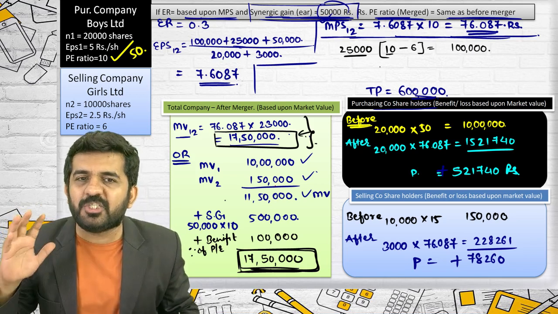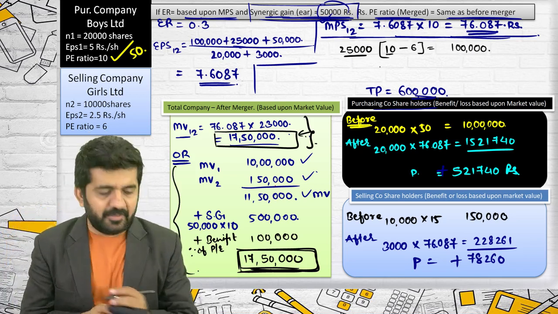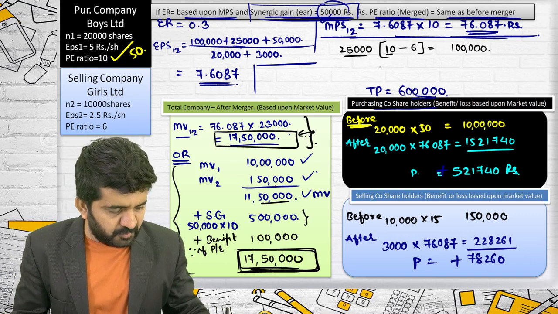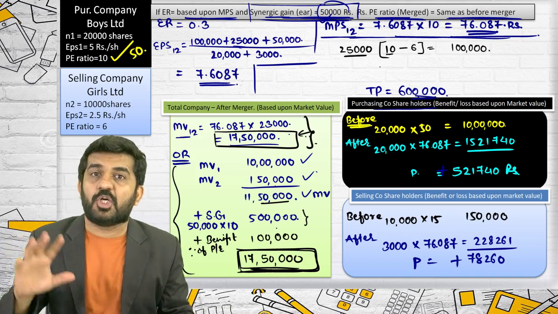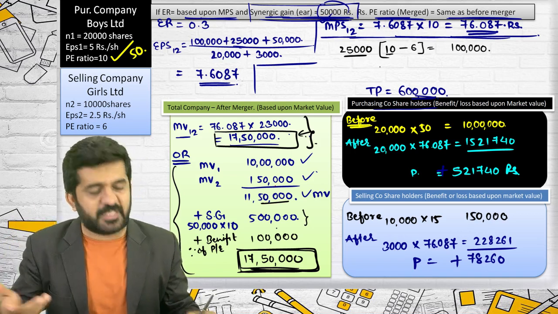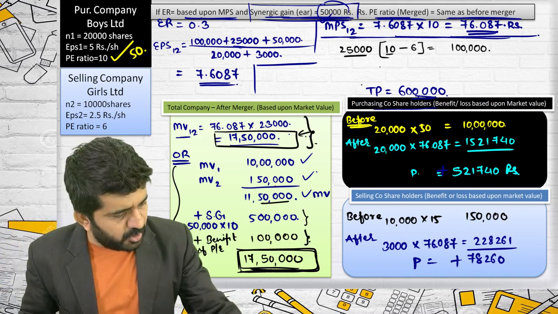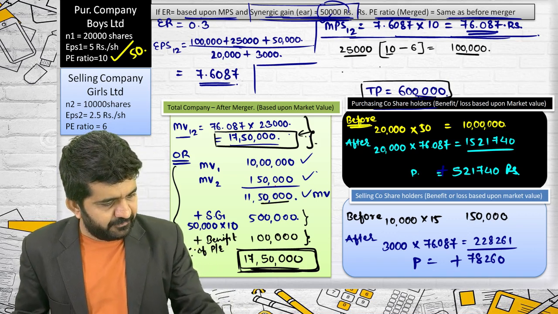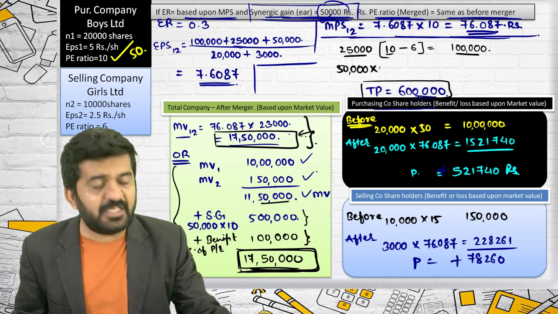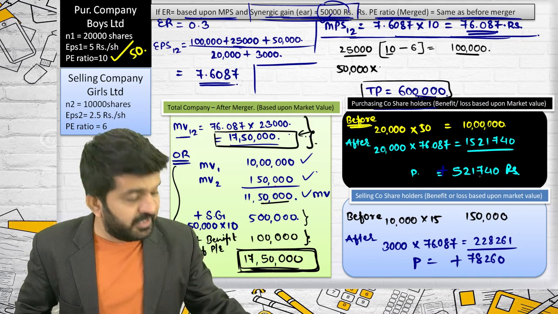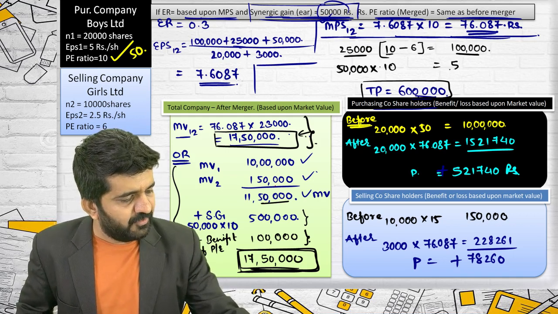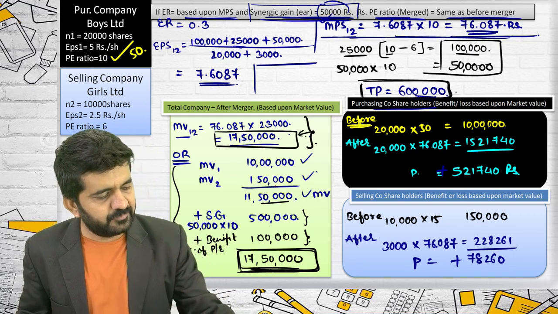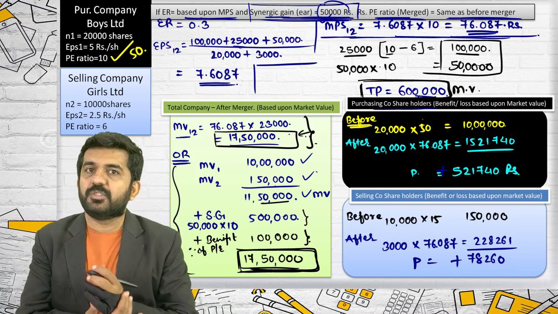But understand, for logical understanding, you should know what is happening. Total market value plus synergic gain in terms of earnings multiplied by PE ratio, because we are finding out market value, plus your profit and loss because of the change in PE ratio of earnings of selling company is this. Is it alright? Sir, this was total 6 lakhs. How did this come to 6 lakhs? This is 1 lakh plus what was synergic gain? 50,000 multiplied by PE ratio, because this profit is based upon market value. 10, 5 lakhs rupees, and total profit is 6 lakhs, based upon market value. That's correct.